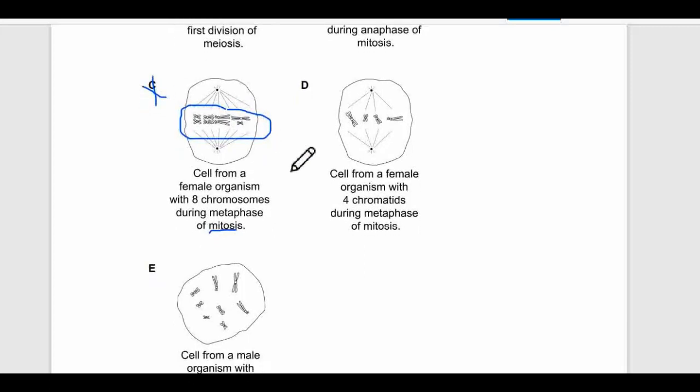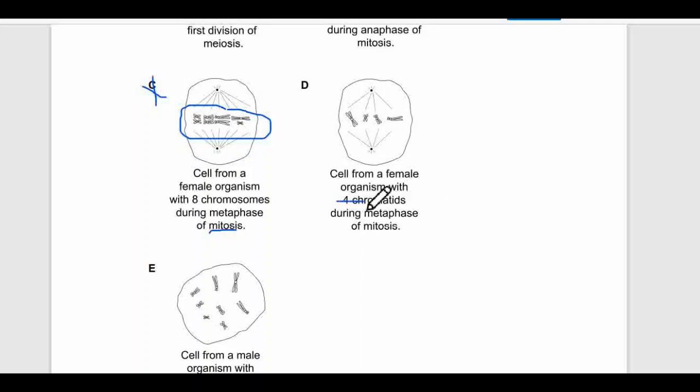Option D, cell of a female organism with 4 chromatids during metaphase of mitosis. These are not four chromatids. These are 4 chromosomes, and in each chromosome we can see 2 chromatids, right? So it's 8 chromatids in total.